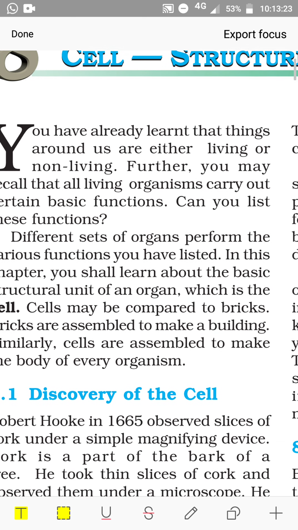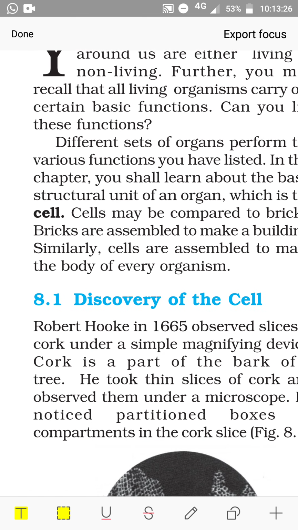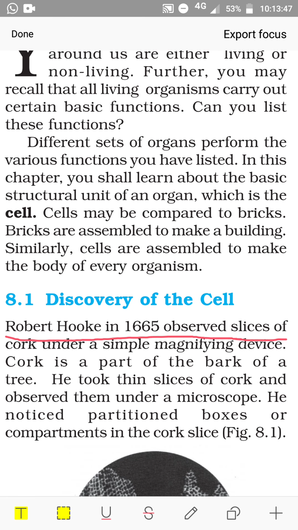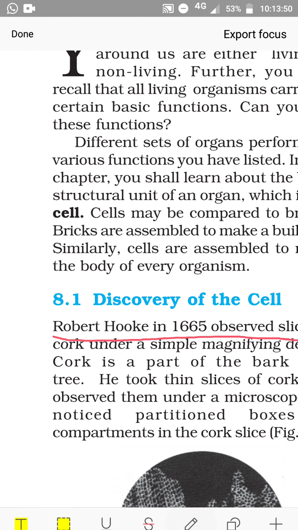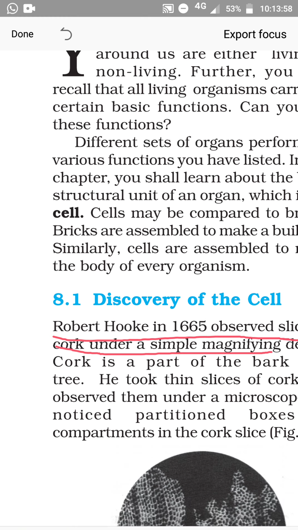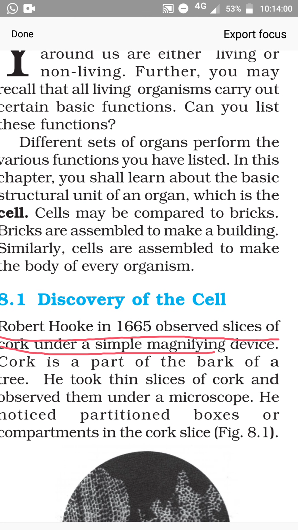the discovery of cell. Who discovered the cell? Robert Hooke in 1665 observed slices of cork under a simple magnifying device.